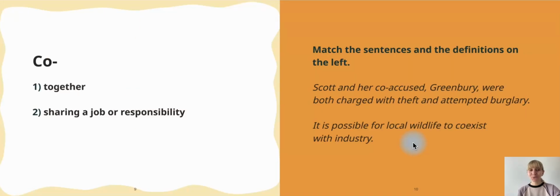Okay, next, co. Prefix co has two meanings: to do something together or to share a job or responsibility. Here is a task. Look, we have co-accused and coexist. Take some time to try to match yourselves.